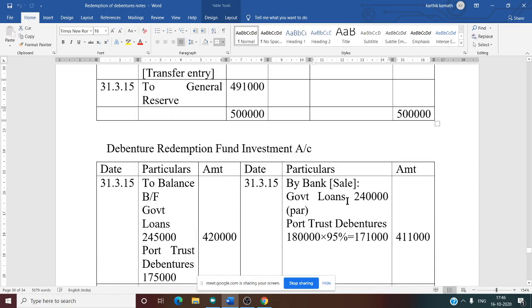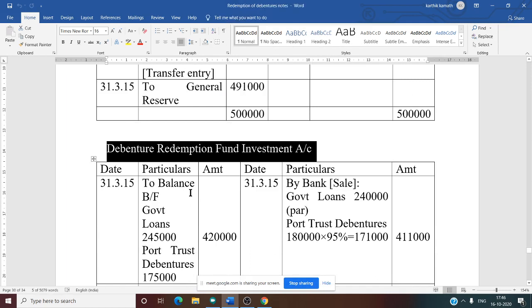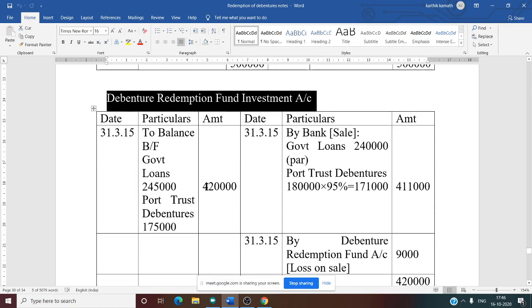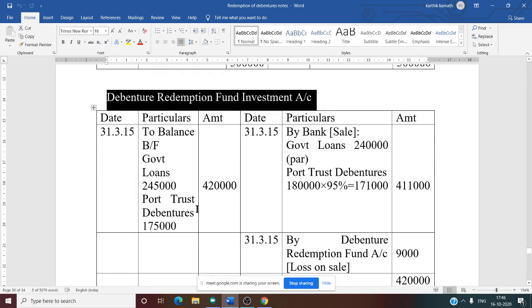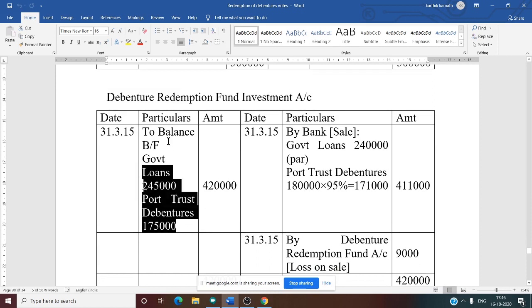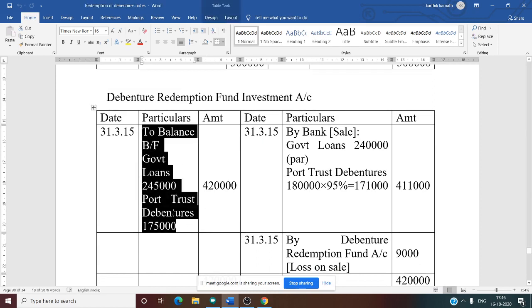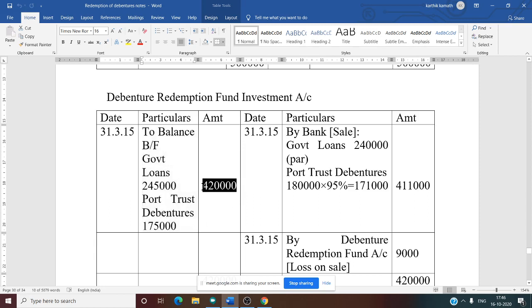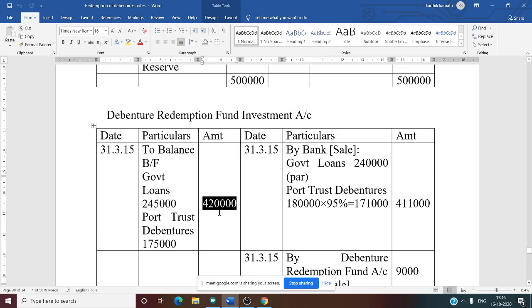Now we will move on to the debenture redemption fund investment account, the last account. The investment account has a debit balance. I have told it earlier. That is the balance brought forward: government loan 2,45,000 and total debenture 1,75,000. So the total investment made by the company is 4,20,000.